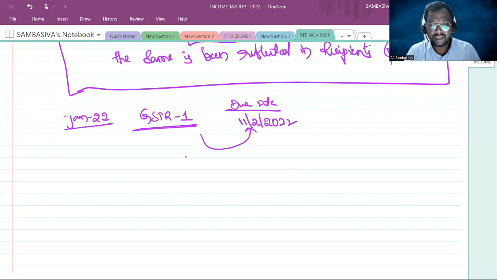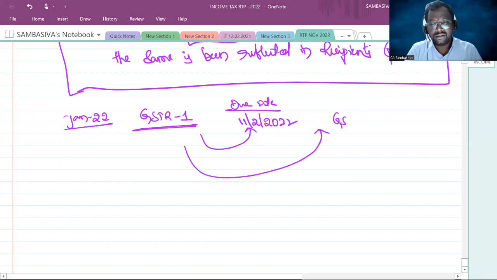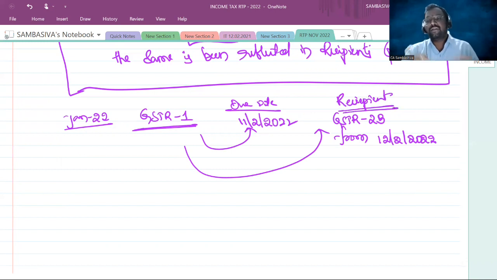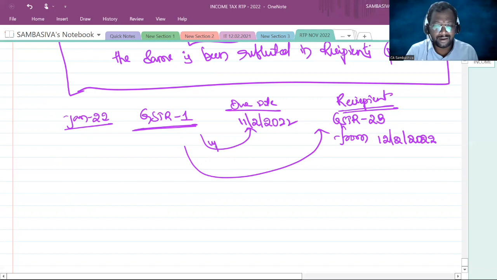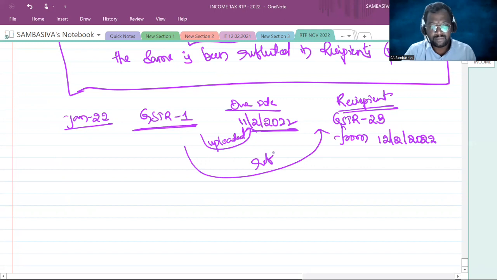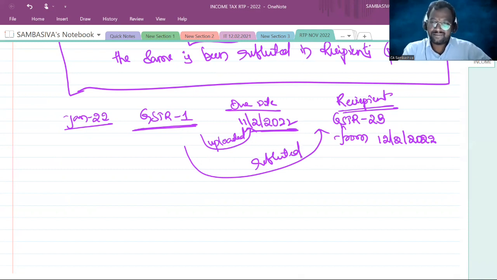Then only the same will be reflected in GSTR-2B from 12th February 2022 onwards. GSTR-2B is available to the recipient from the 12th of February onwards. Whatever invoices are uploaded up to 11th of February 2022, the same will be reflected in GSTR-2B of the recipient with effect from the 12th of February 2022.